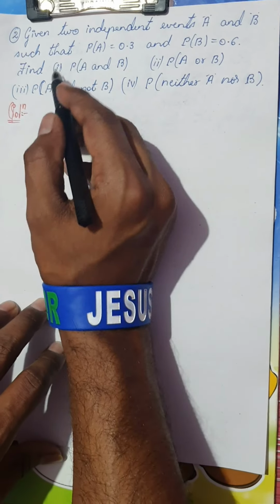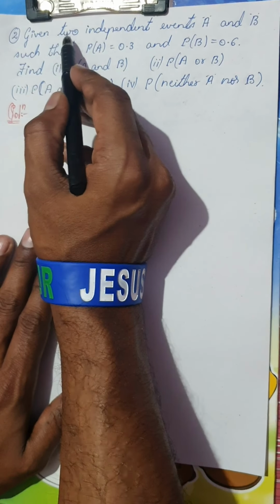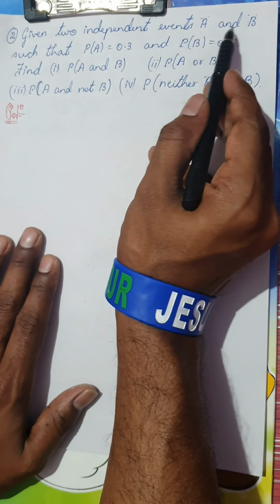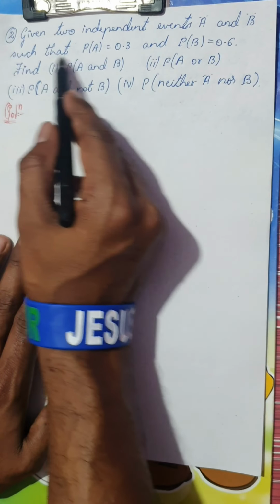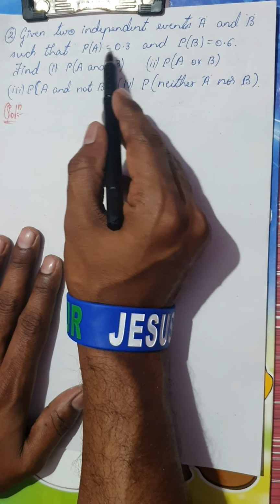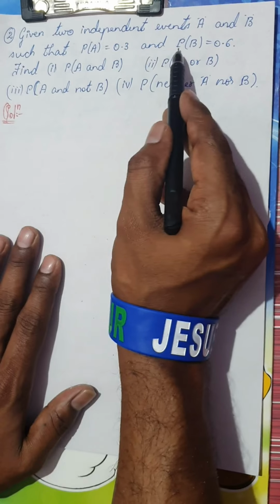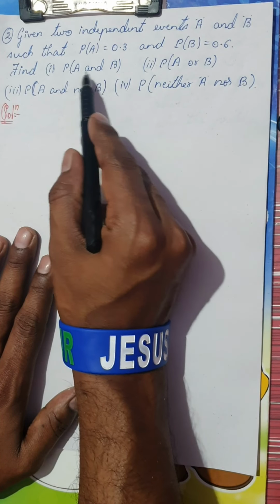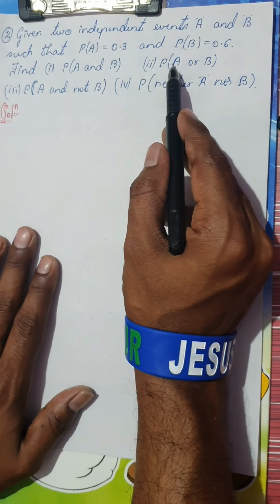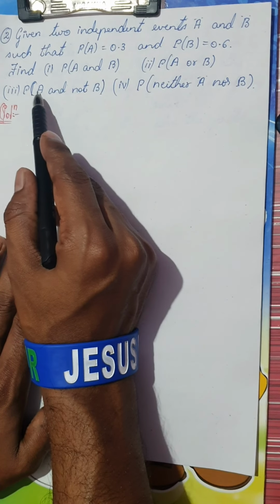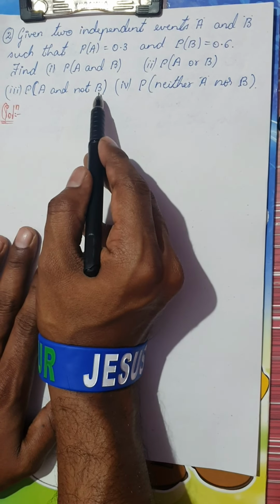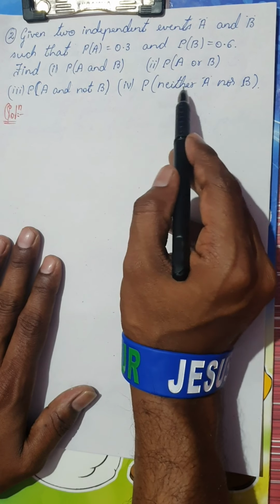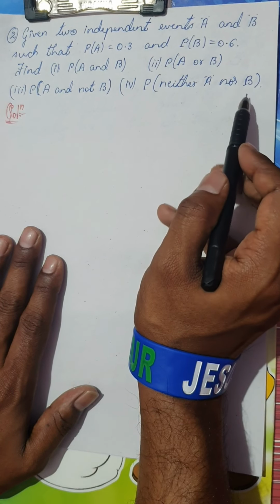Dear students, my next question goes like this. Given two independent events A and B, such that P of A, that is probability of A, is 0.3 and probability of B is 0.6. Find probability of A and B, probability of A or B, probability of A and not B. Fourth one is probability of neither A nor B.